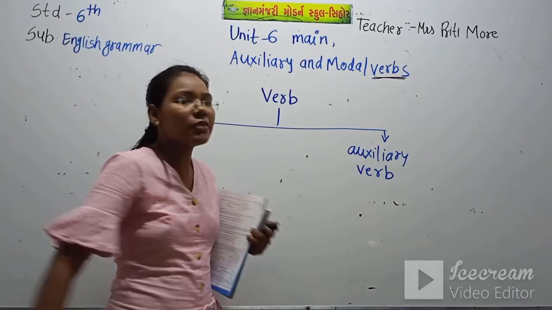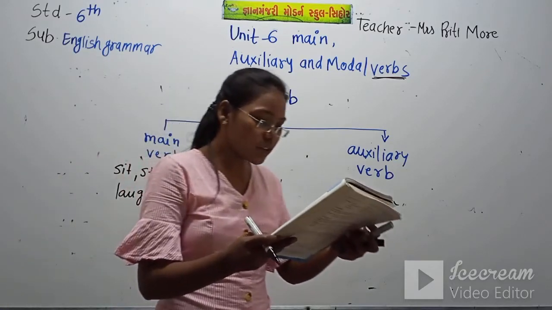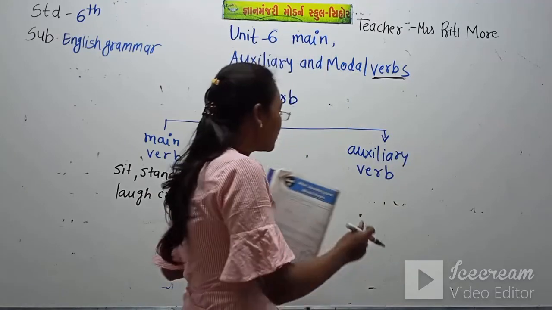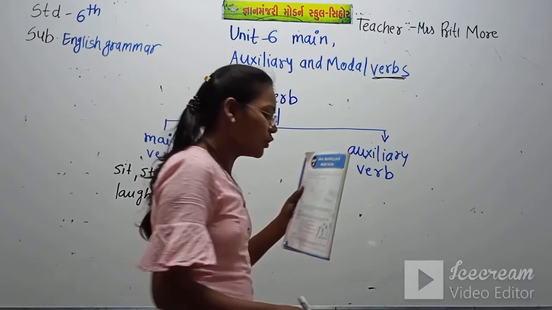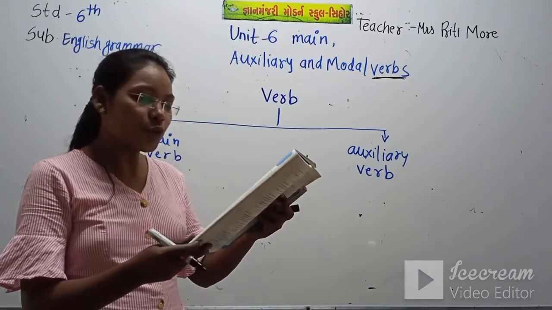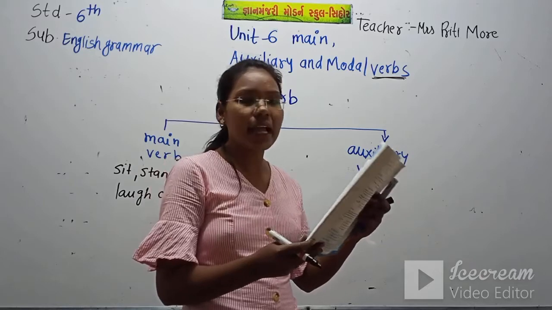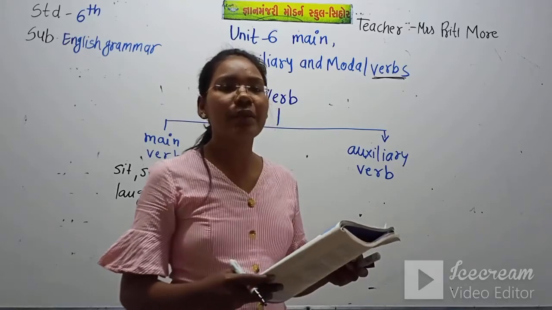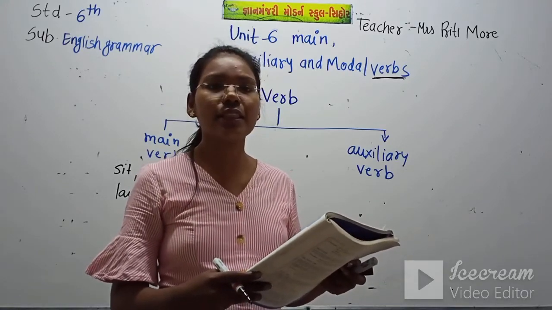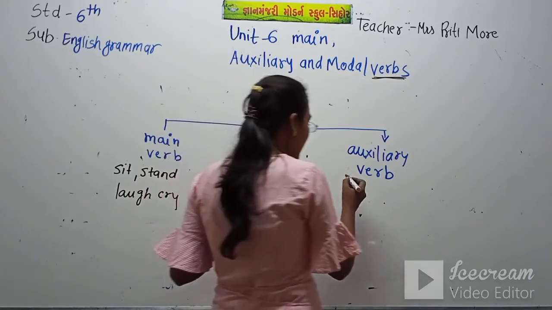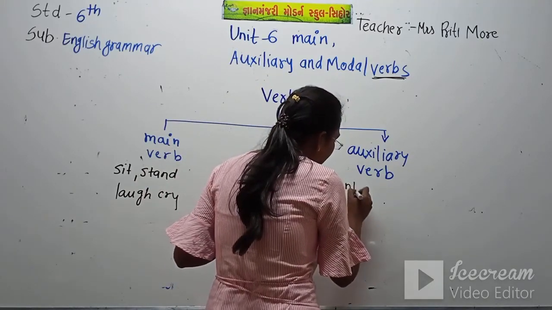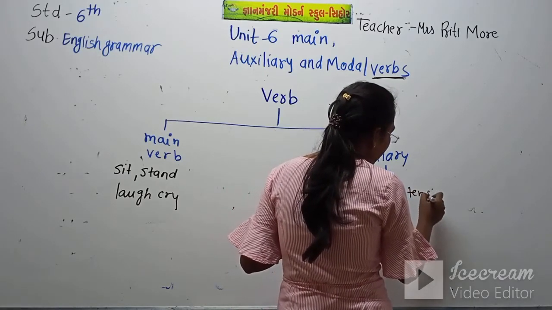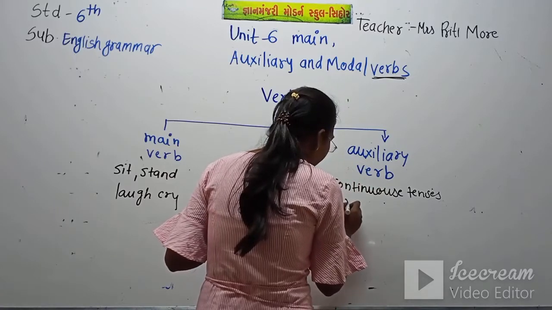Now what is an auxiliary verb? The auxiliary verb appears before the main verb, and we use auxiliary verbs to make continuous sentences and perfect sentences. That means we use the auxiliary verb in the present or past continuous tense and the perfect tenses. So here I am writing continuous tense and perfect tense.